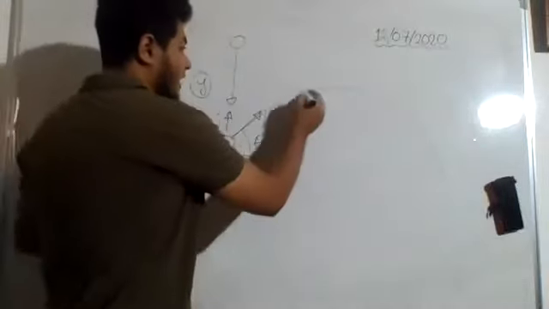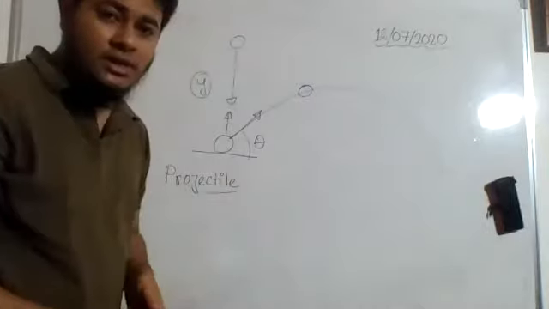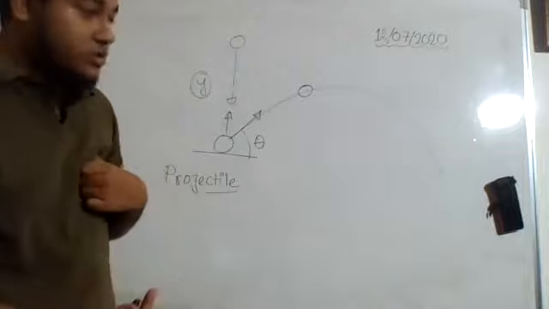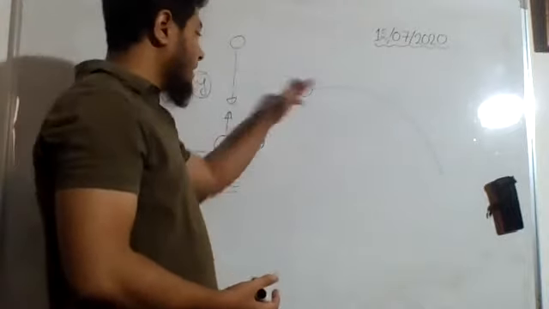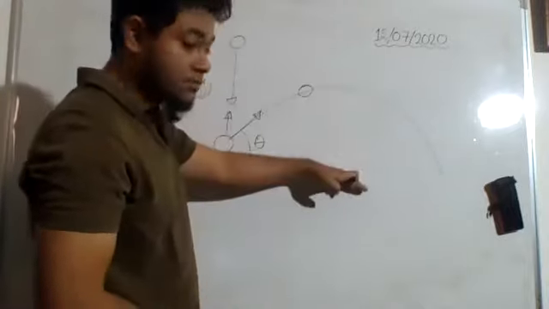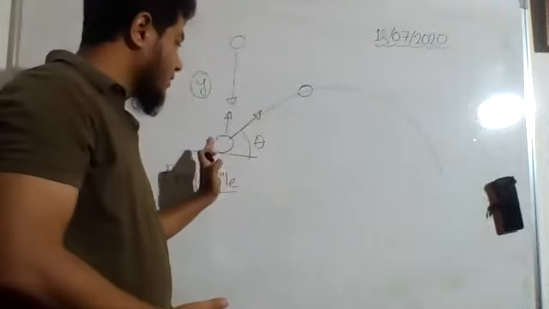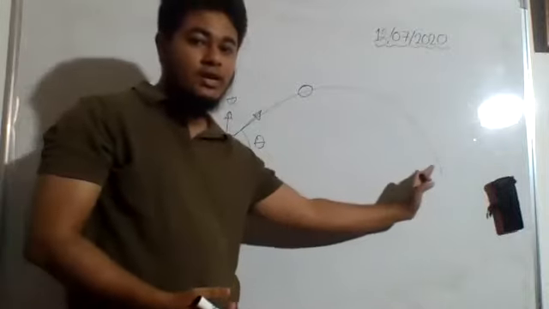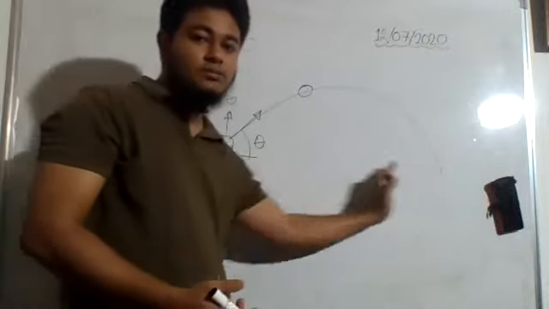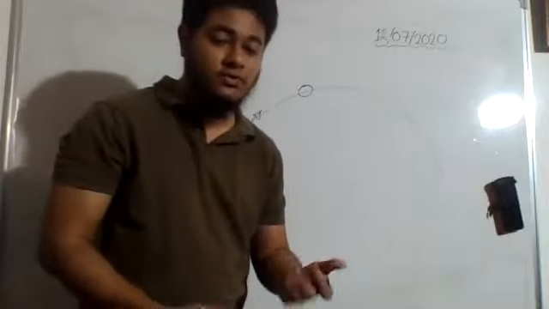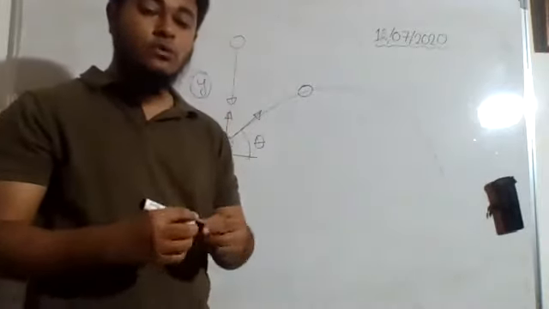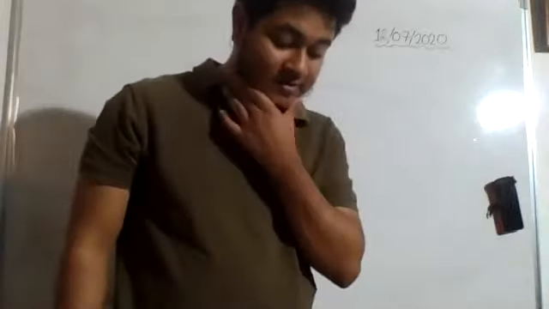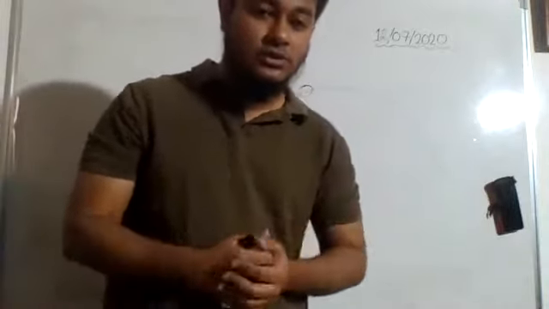Let us say I ask you, at this point, what is the velocity? You have to find the answer. Then I will ask you what is the maximum height from the ground that it will cover, or what will be the range, the horizontal range. This is the horizontal range, from the starting point to the landing point. This horizontal distance is called the horizontal range. How we can find this out, we will get to know in some time, inshallah. So this is an idea of what we are going to discuss today.